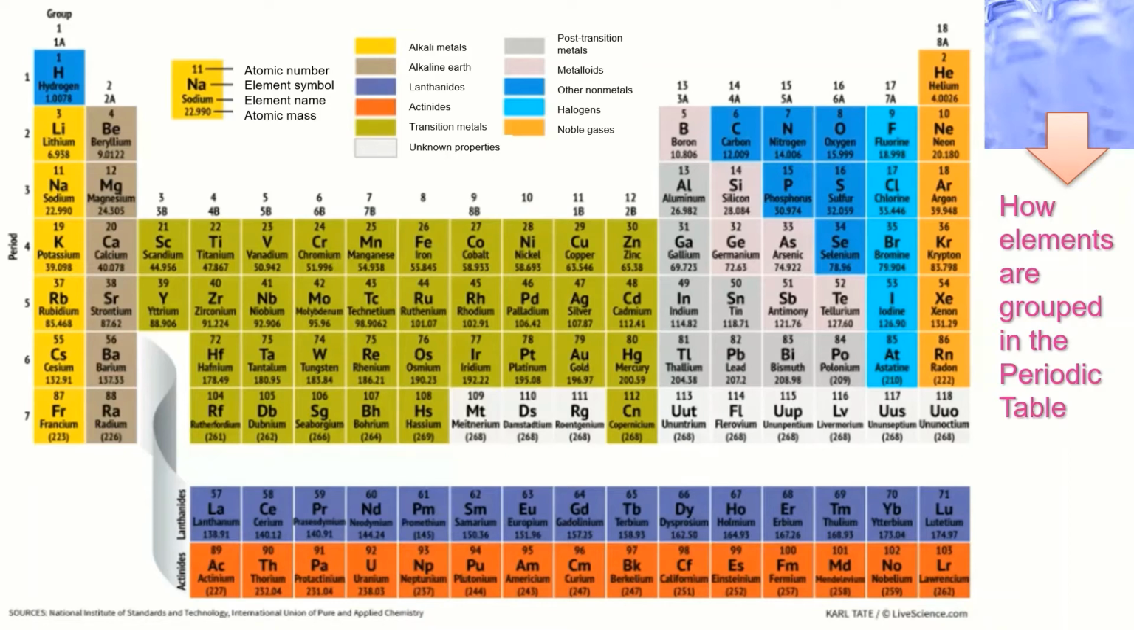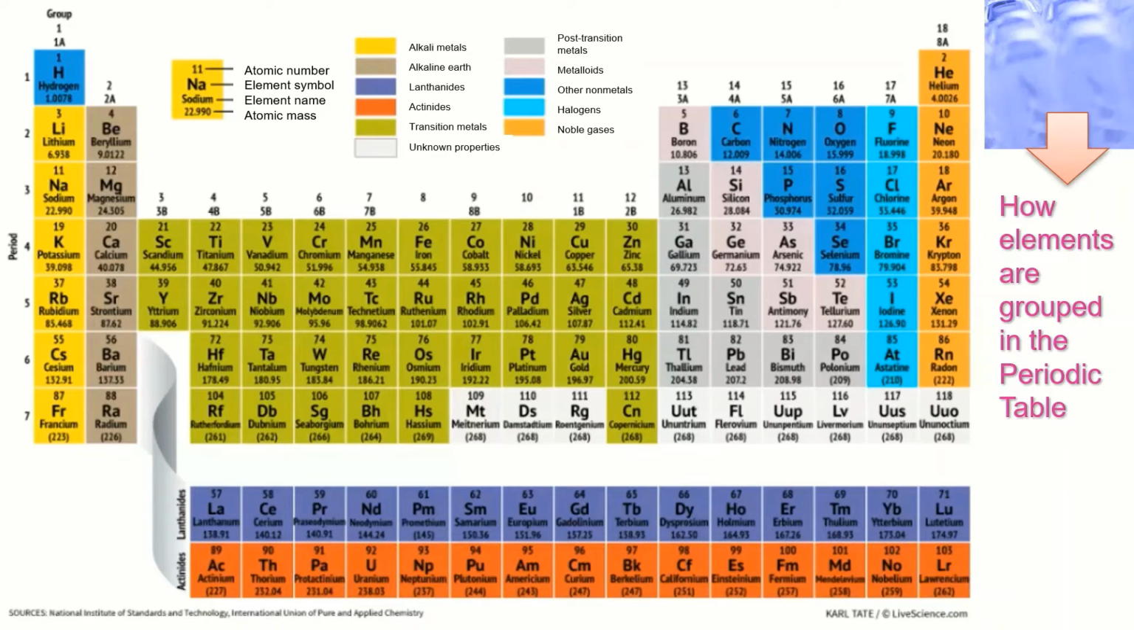Group 3A is composed of post-transition metals and metalloid boron. Group 4A is composed of post-transition metals, metalloids, and non-metal carbon. Group 5A is composed of non-metals, metalloid, and post-transition metal bismuth. Group 6A is composed of non-metals, metalloid tellurium, and post-transition metal polonium.